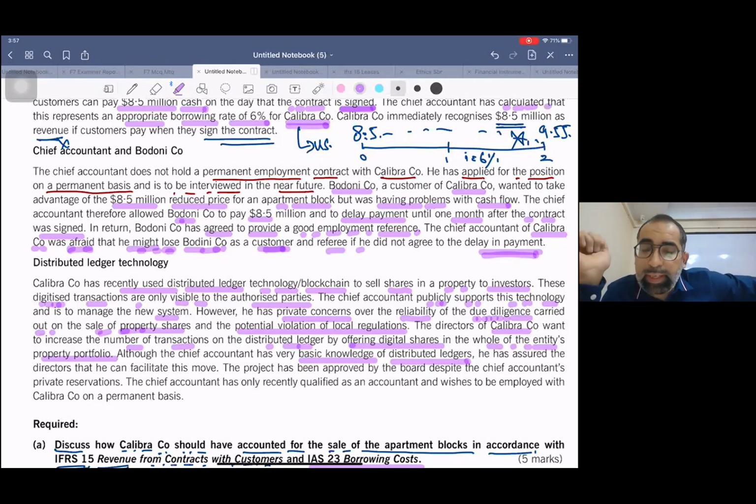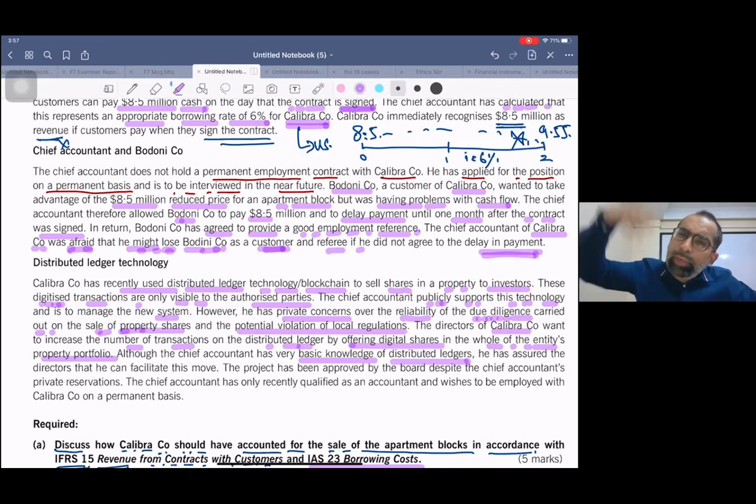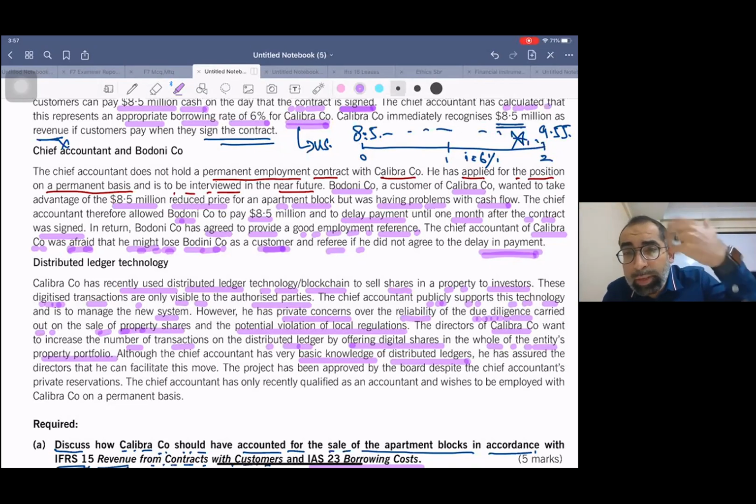Wait, let me give you some practical examples. This came in ICAP past papers as well. In past papers, normally they create some ethical issues, like there is an audit firm, and in that audit firm they have hired a junior accountant for a very technical job like financial instruments, deferred tax, IAS 12 income tax.